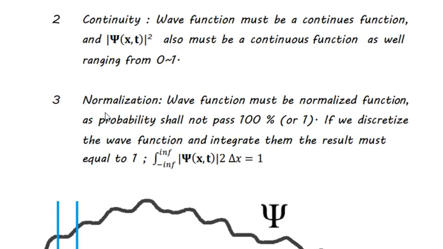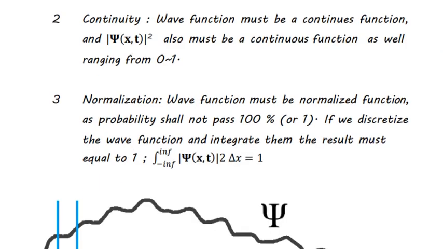The second thing is continuity. The wave function itself is a continuous function, and it always has to remain continuous. That means if there is continuity, then in some place a discontinuity, and then continuity again, this is not a wave function. It has to be only a continuous wave function.